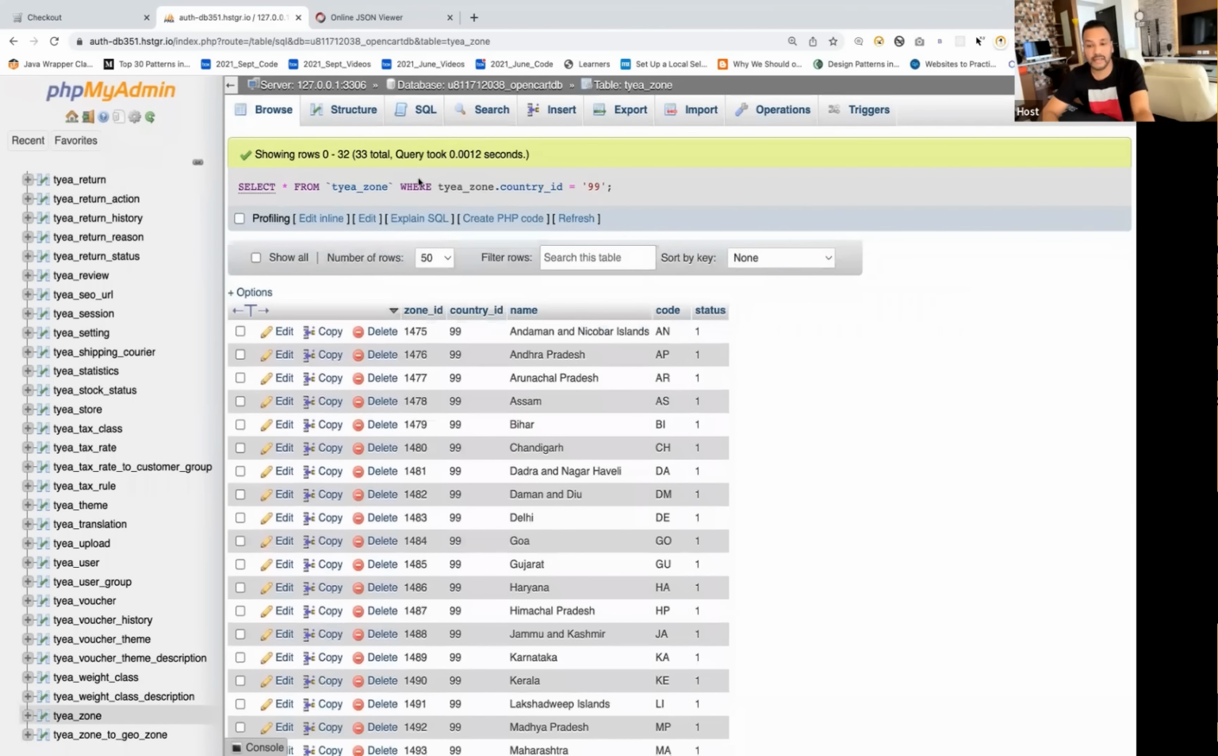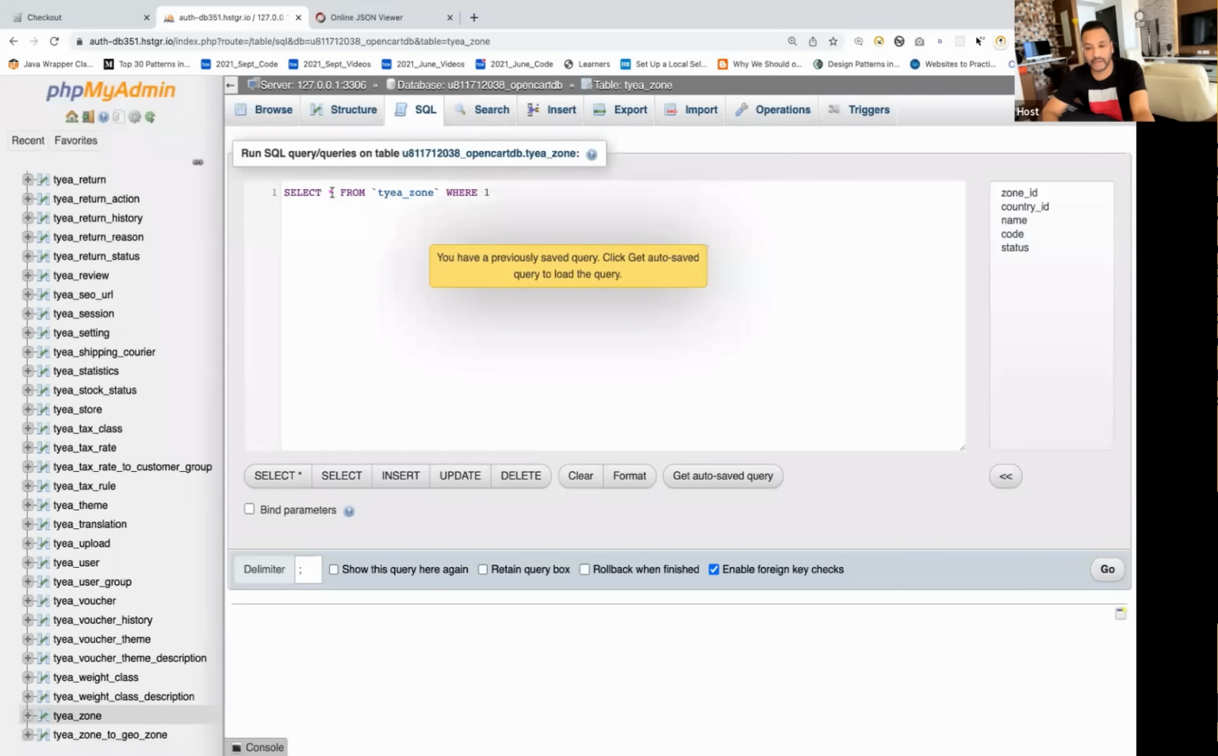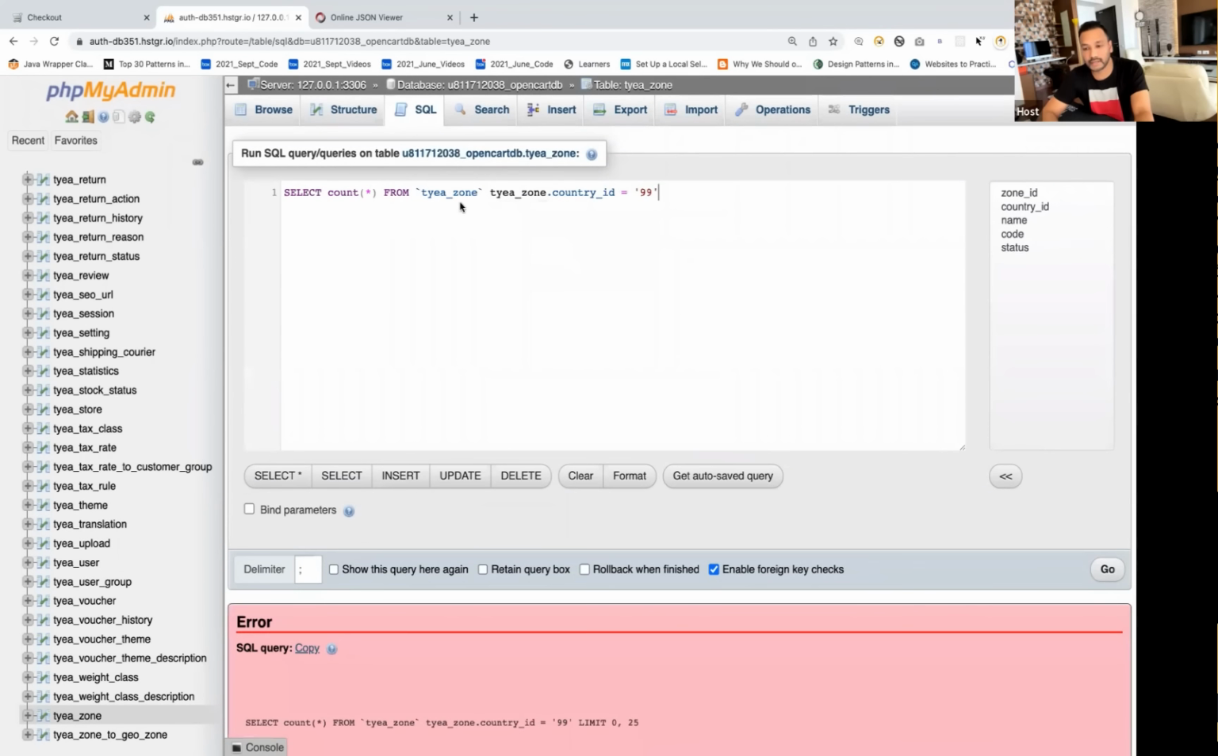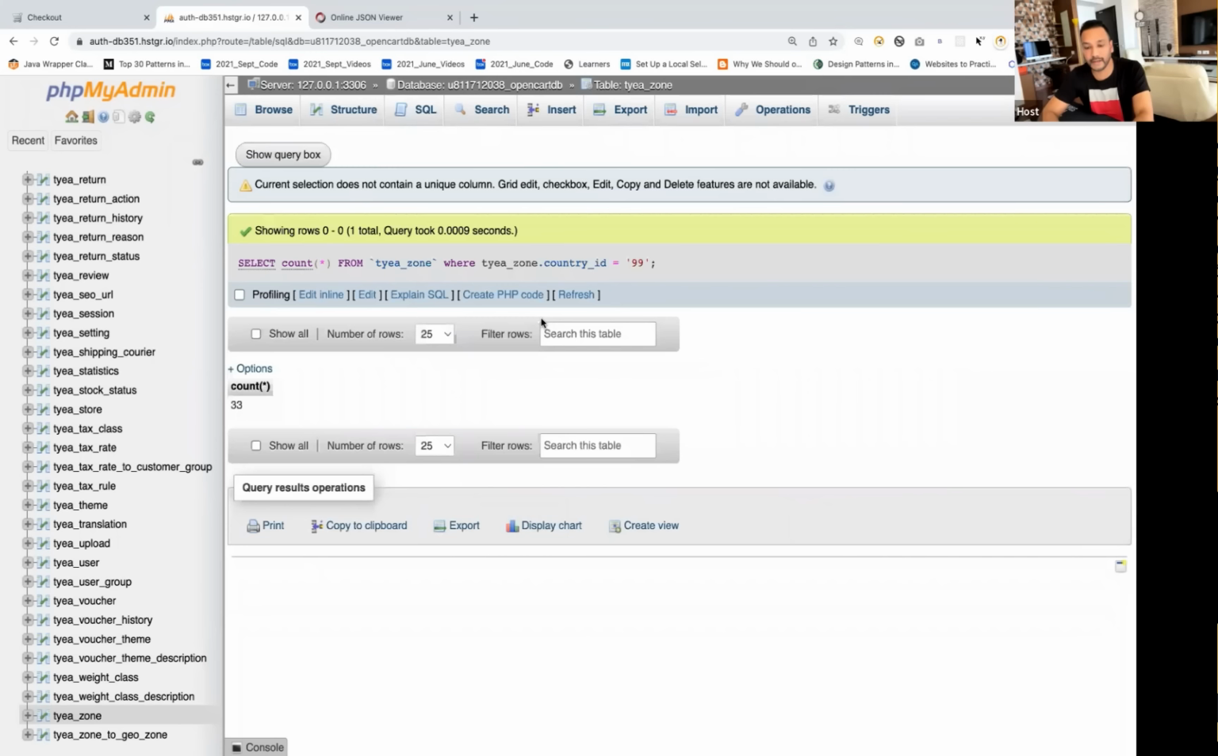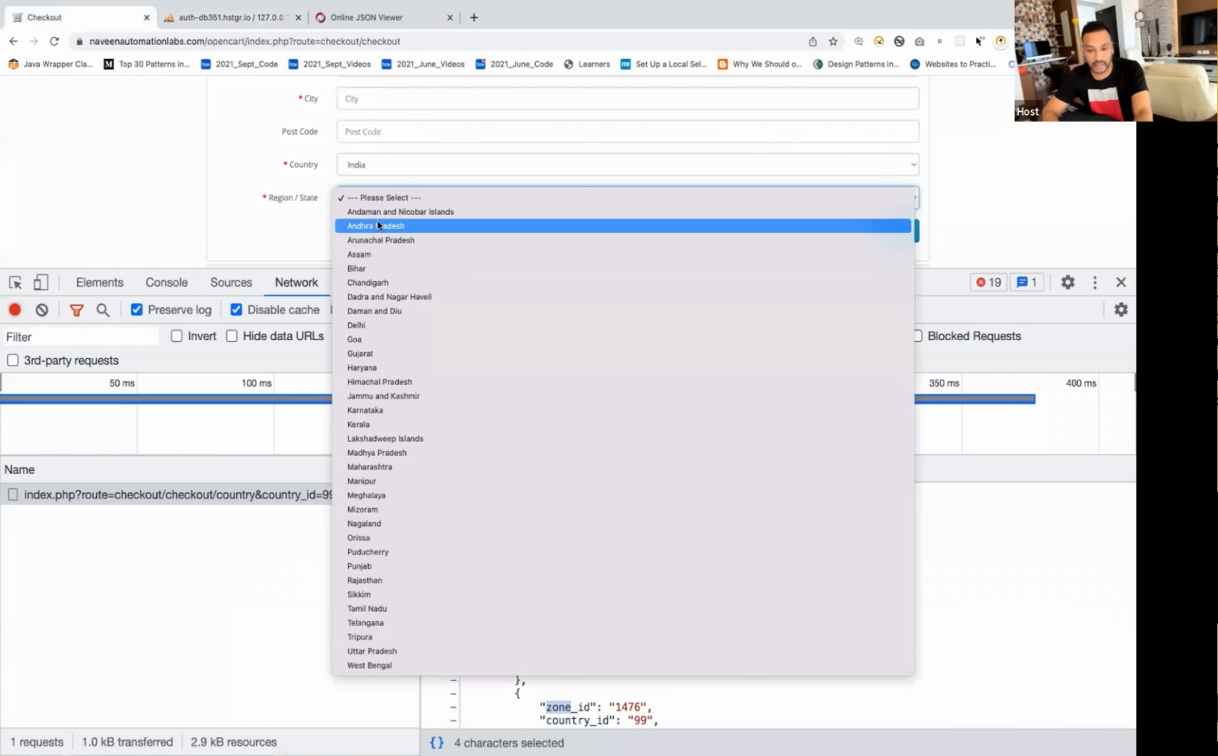So how will you do the database testing with respect to API testing? I'll write select count star from this. This is the SQL query we are going to hit, with country ID equal to 99. The same data should be displayed on the UI also. Let's see the count we get. I forgot to write the where clause, so let me hit it once again. Now you can see that count star is giving 33. It means this exact 33 regions should be displayed over here as well, so the count should be 33.